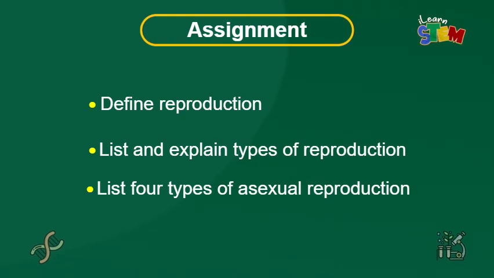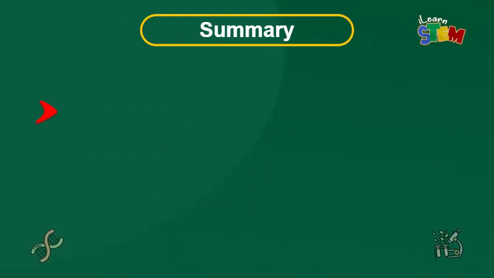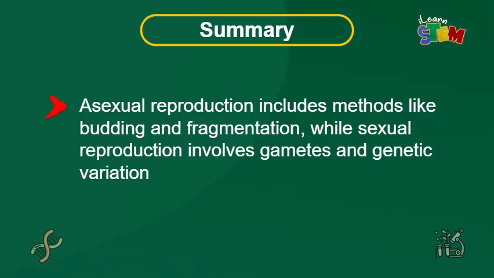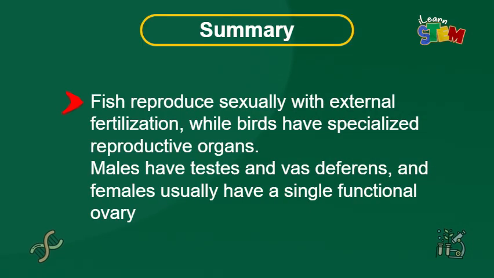Before you go, let's summarize what we learned in this lesson. In this lesson, we defined reproduction as the biological process by which organisms produce offspring. It can be asexual or sexual. Asexual reproduction includes methods like budding and fragmentation, while sexual reproduction involves gametes and genetic variation. In fish reproduction, fish reproduce sexually with external fertilization, while birds have specialized reproductive organs. The males have testes and vas deferens, and females usually have a single functional ovary.